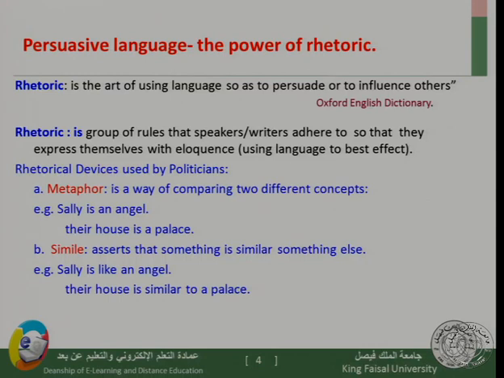And to understand this meaning in a better way, we need to compare it with another rhetorical device, which I'm going to call simile. A simile is very much similar to a metaphor, but with a simple difference, which is the use of as and like. So simile asserts that something is similar to something else.